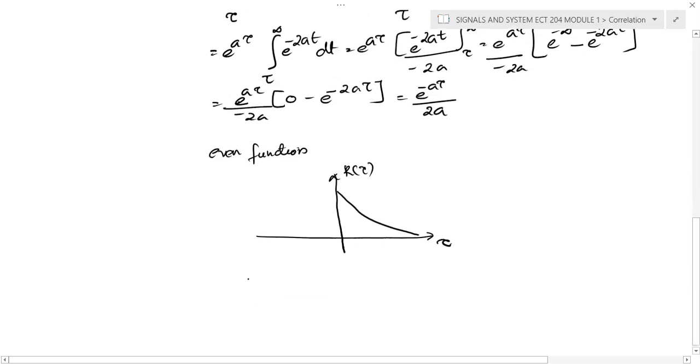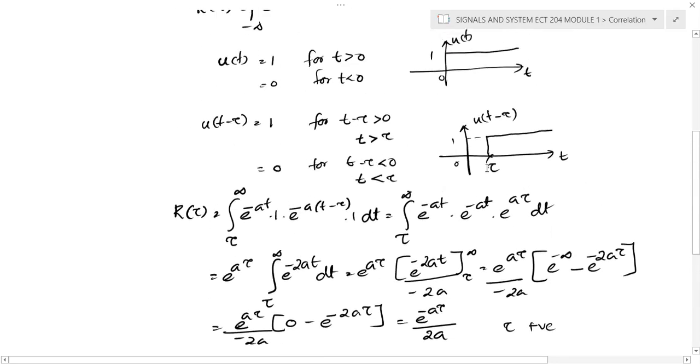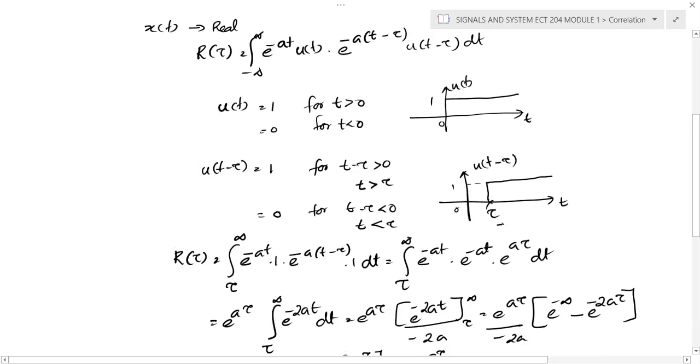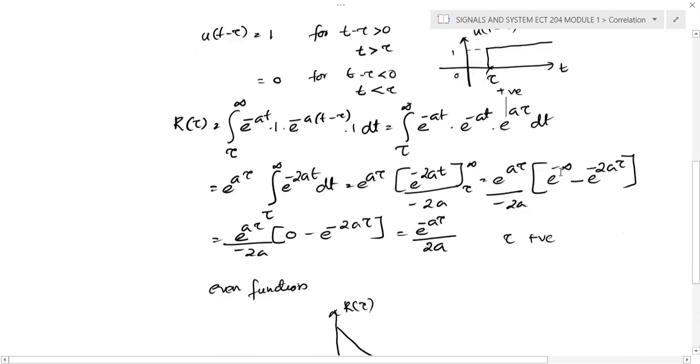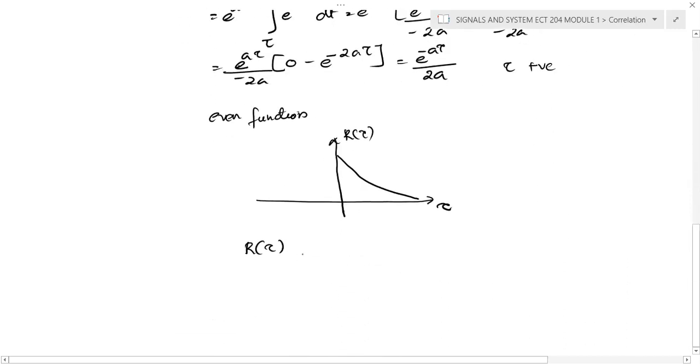But we know the property that r of tau, and here we consider only for tau positive, because already we assumed that tau is positive here. Now we need to consider another case that tau is negative, that you can perform in another way. That is, we know the property, there's a conjugate symmetry in the case of autocorrelation function.